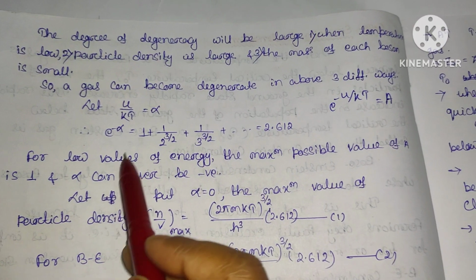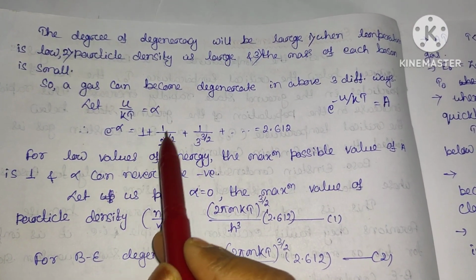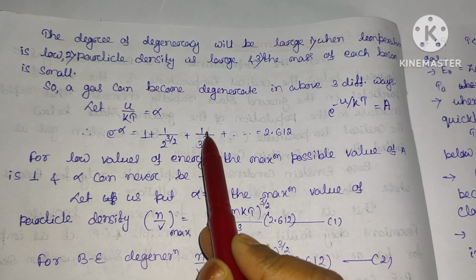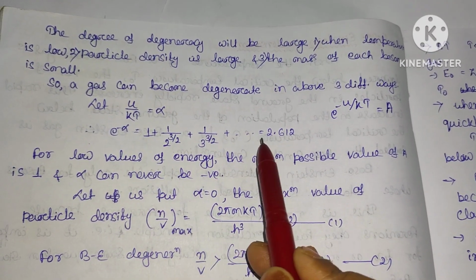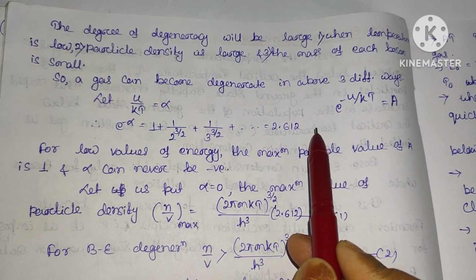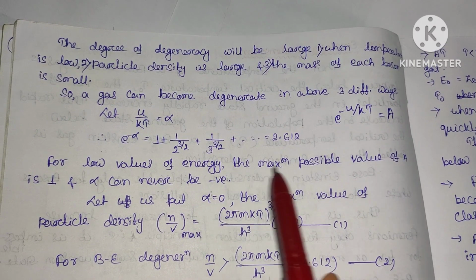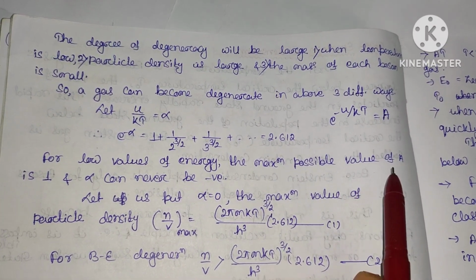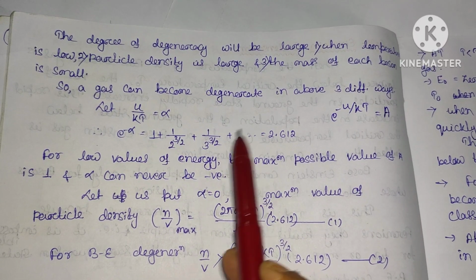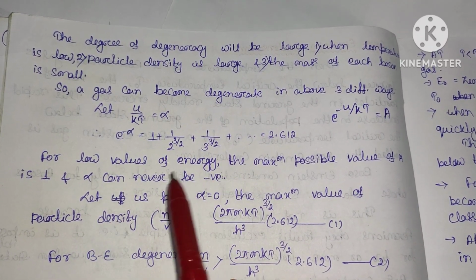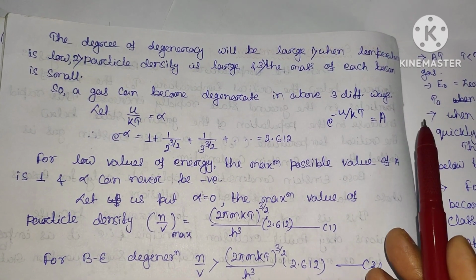If I expand this, I can represent it as 1 plus 1 by 2 power 3 by 2 plus 1 by 3 power 3 by 2 and so on, whose value is 2.612. For low values of energy, the maximum possible value of A is 1, if I neglect all these terms.